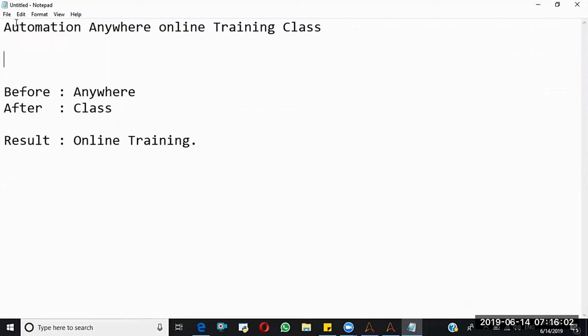This is the first A, so this is not the required one. This is the second A, so this is not the required one. And this is the third A, so this is the expected one. After finding these characters, it needs to extract 7 characters. That's the reason it is giving this string. Like this, before and after will work.